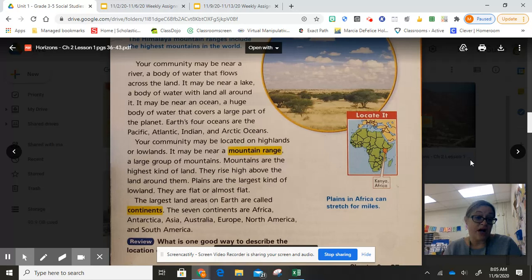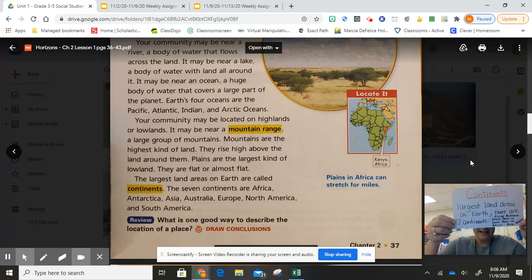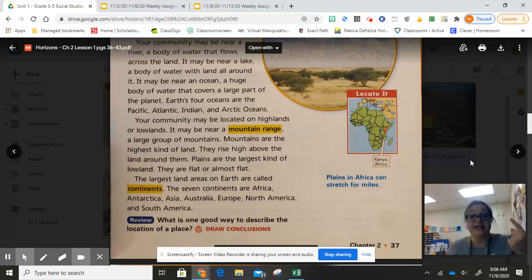Plains are the largest kind of lowland. They are flat or almost flat. The largest land areas on Earth are called continents. The 7 continents are Africa, Antarctica, Asia, Australia, Europe, North America, and South America. And if you're wondering, the continent that we live on is North America.